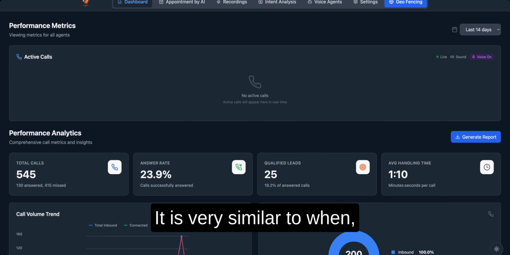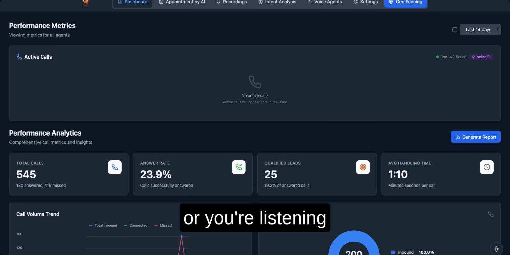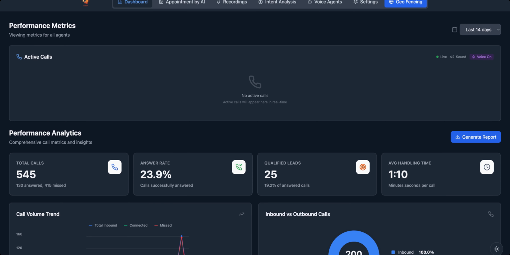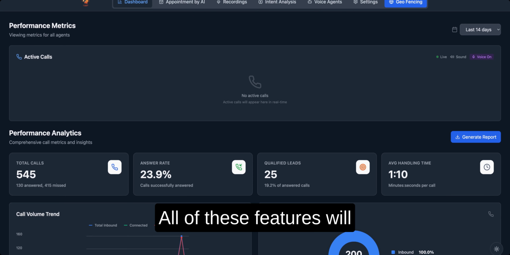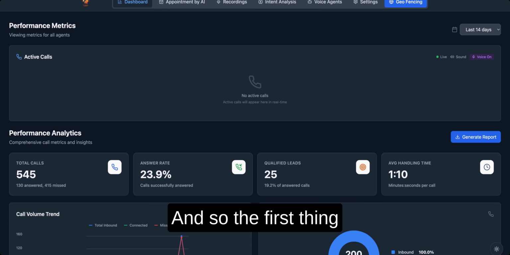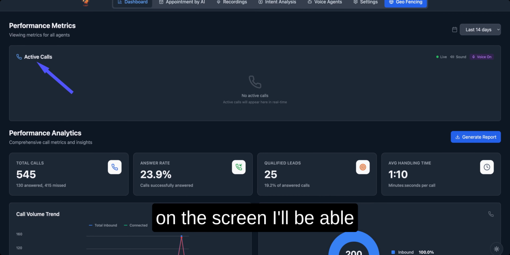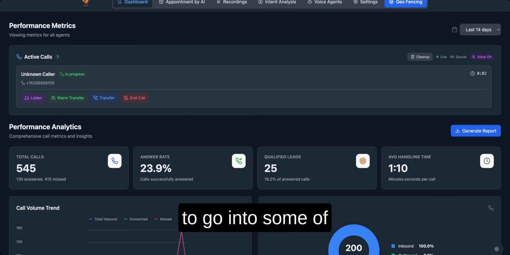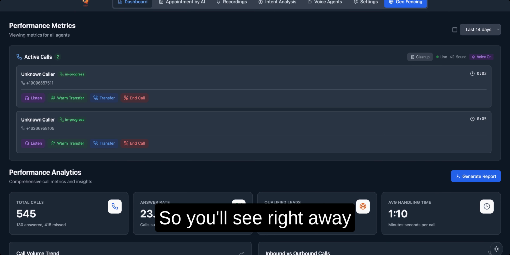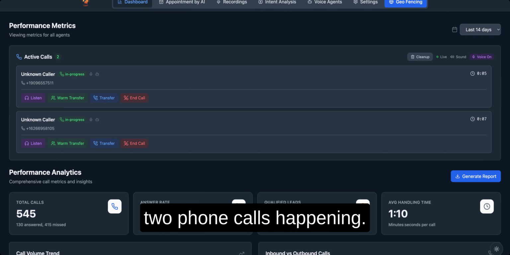It is very similar to when you have a contact center in which you're supervising or listening to phone calls or coaching up human staff. All of these features will be available here, and it's quite easy to use. The first thing I'm going to be demonstrating is our dashboard. I'm going to make multiple phone calls, and you can see it here in the active calls. As you see that pop up on the screen, I'll be able to go into some of the features. You'll see right away that there are two phone calls happening.